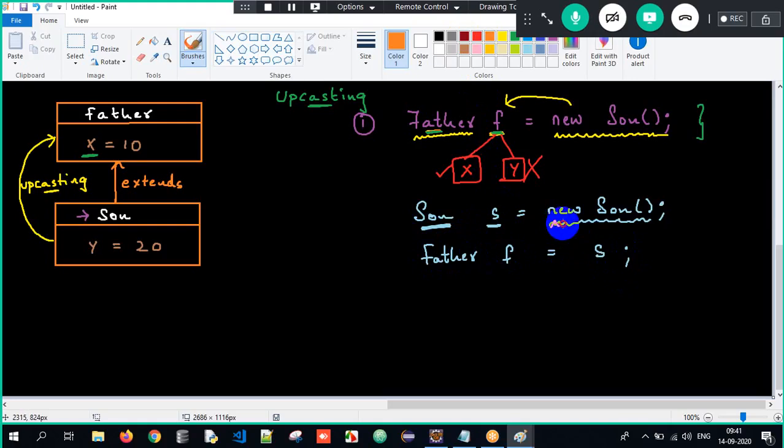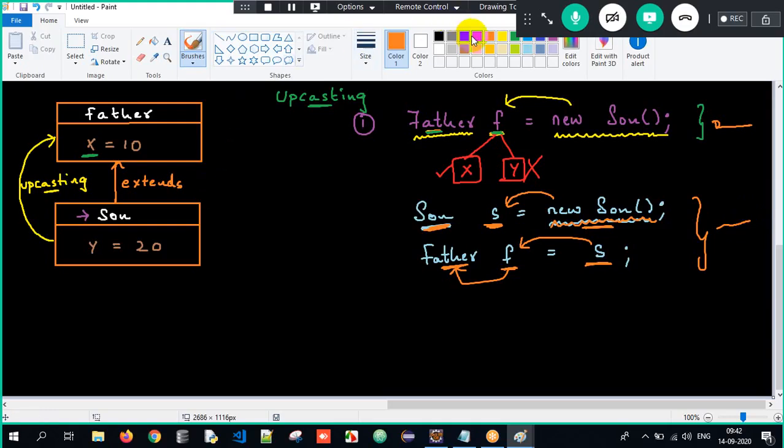So this is also upcasting. How? The subclass object is getting stored into s here, which is of type Son only. So s is nothing but the subclass object, and that subclass object is getting stored into a reference f which is of type Father. So superclass reference, subclass object. This is direct and this is indirect, but both are nothing but upcasting here. Got the clarity over here?